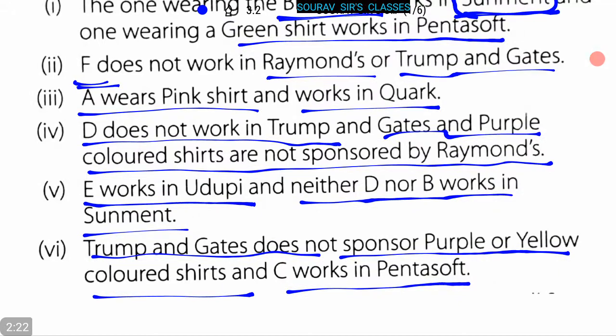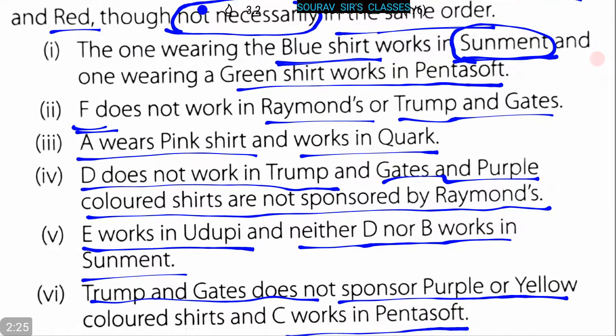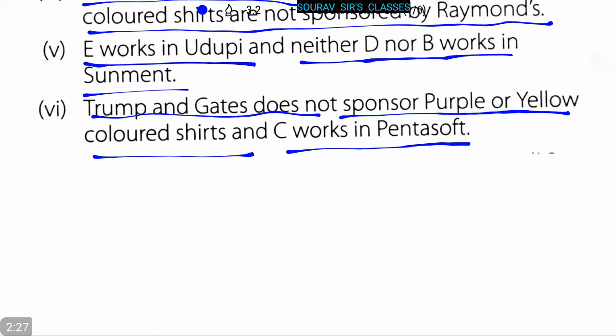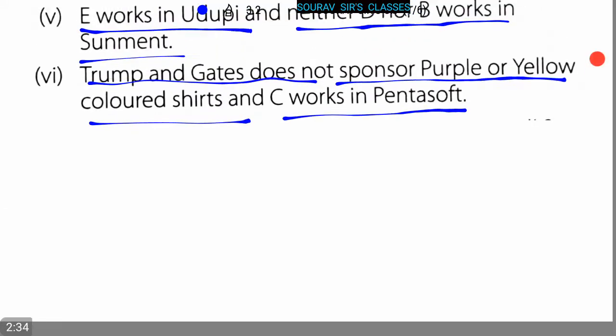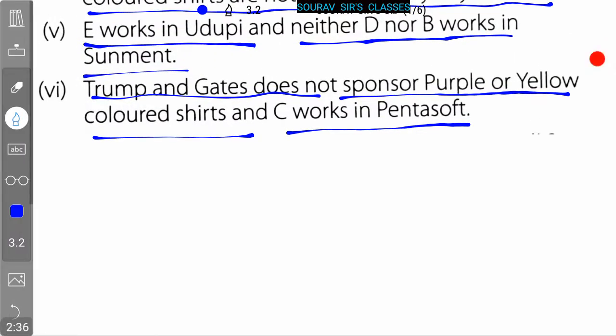So now on the basis of this information, let's make a chart of the friends and their colored shirts and the companies they are working in. So now let's make a chart here.